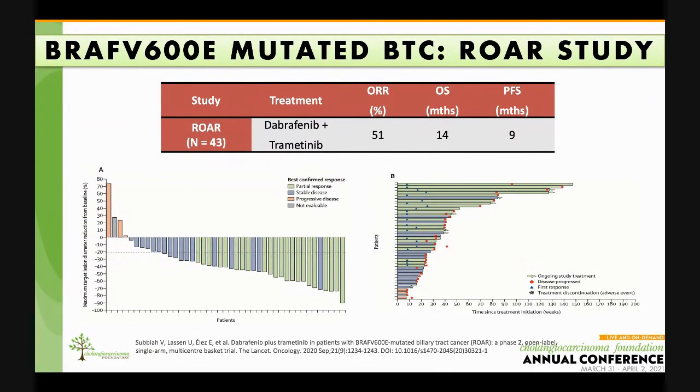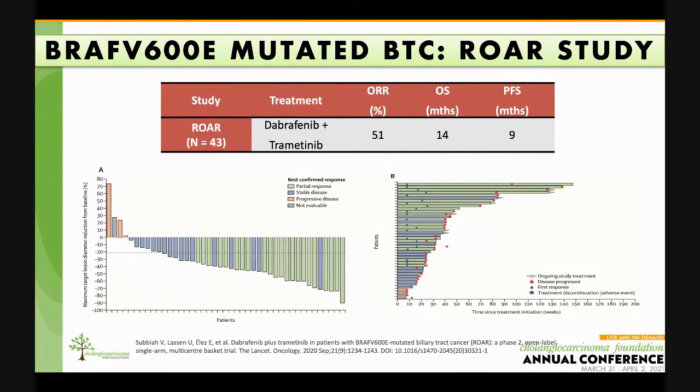Now, looking at BRAF mutations in biliary tract cancer, the results of the biliary tract cancer cohort of the ROAR study was published last year, and it is practice-changing. Mutations in BRAF genes have been reported in about 5 to 7% of biliary tract tumors. The Rare Oncology Agnostic Research Basket Trial was designed to assess the activity and safety of dabrafenib plus trametinib combination in treatment of patients with BRAF V600E mutated rare tumors including biliary tract cancers, GIST tumors, germ cell tumors, anaplastic thyroid, certain gliomas, and certain hematologic malignancies.